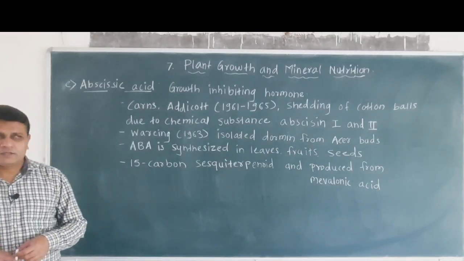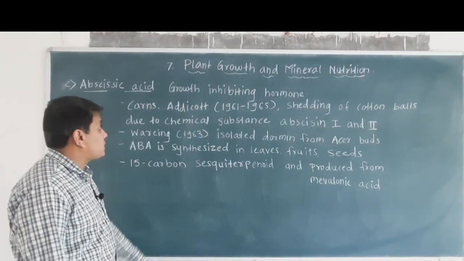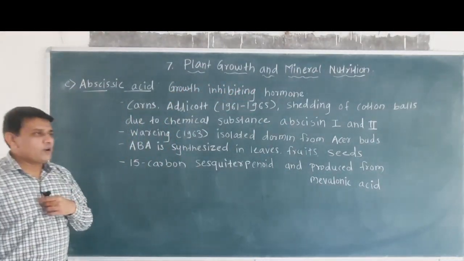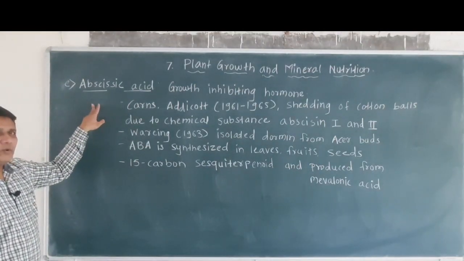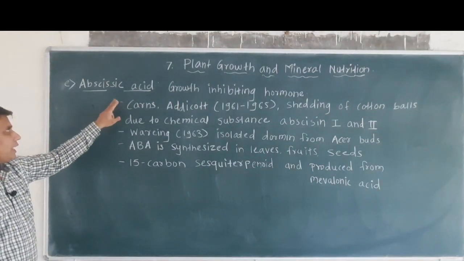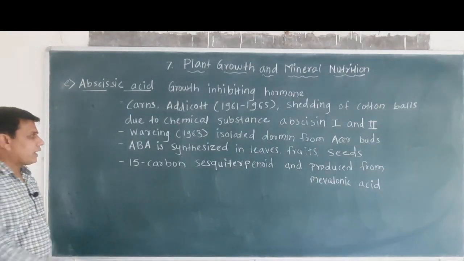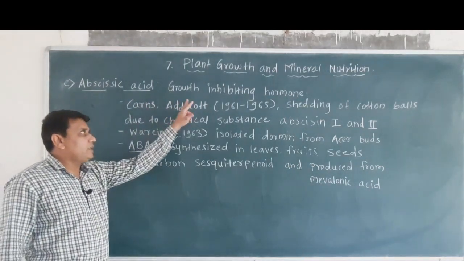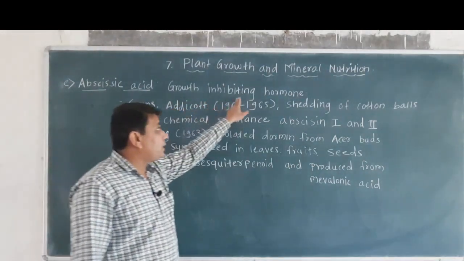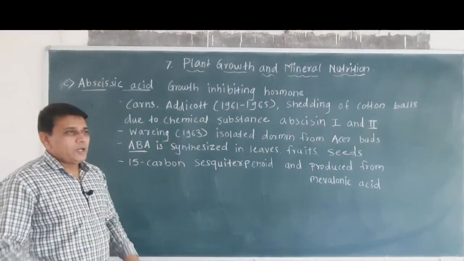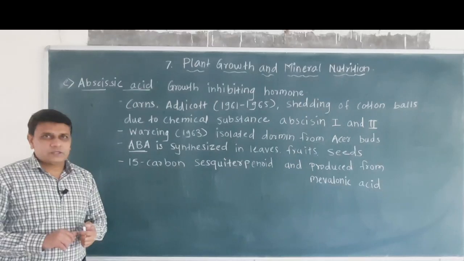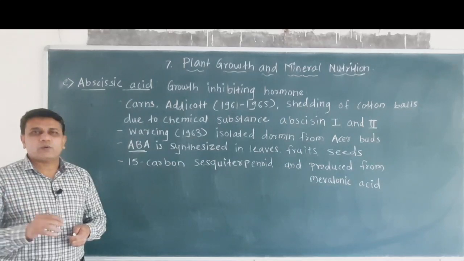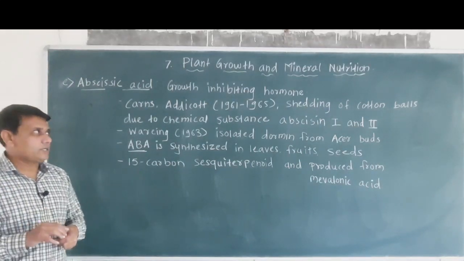Hello students, in this session of chapter number 7, that is plant growth and mineral nutrition, we are going to learn about the growth hormone, that is abscisic acid. In short, abscisic acid is called ABA. So abscisic acid is a growth inhibiting hormone. Growth inhibiting hormone means abscisic acid slows down or stops the growth of particular plant parts.